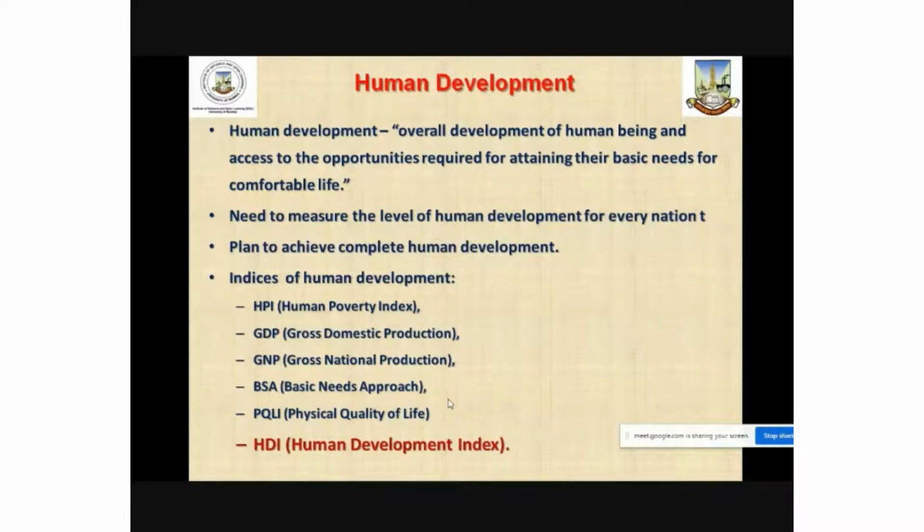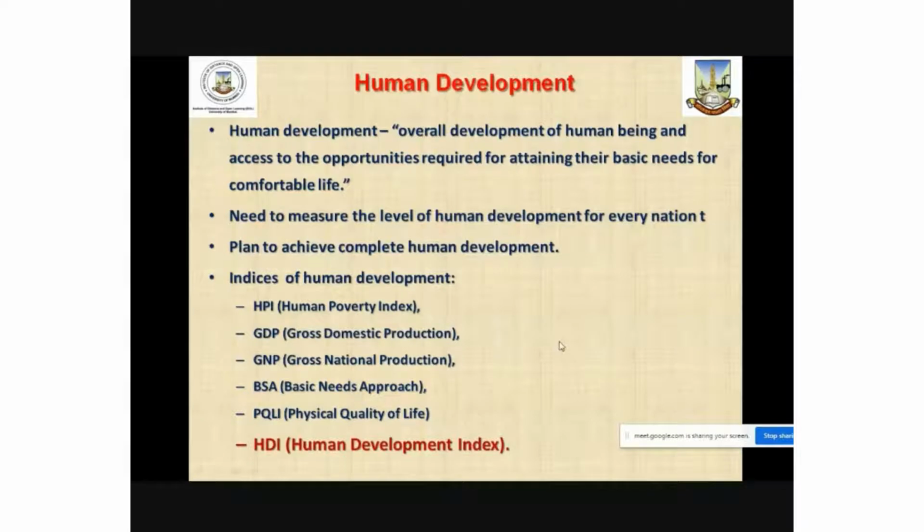Now, of all these important indices that have been introduced to measure human development or level of human development, Human Development Index or HDI is considered to be the most appropriate measure of human development.